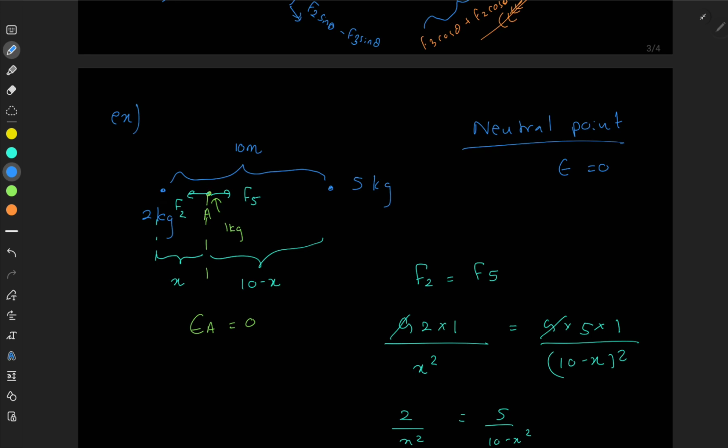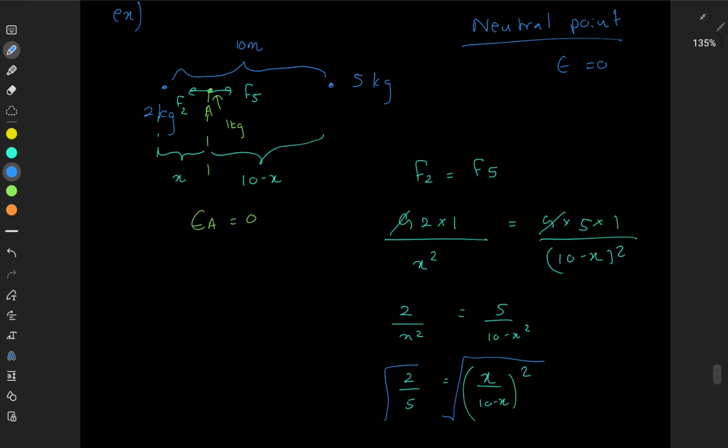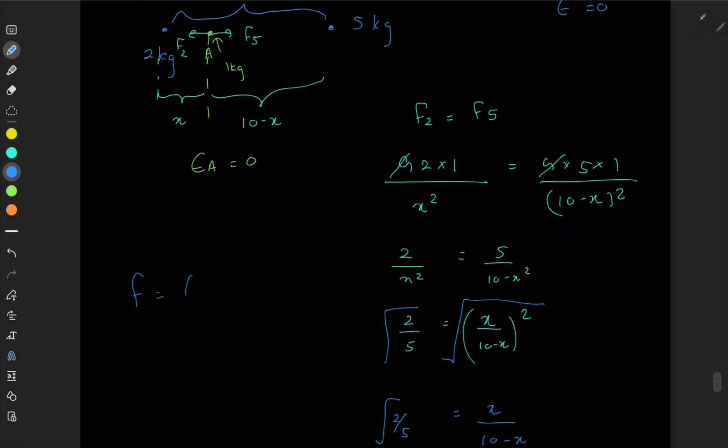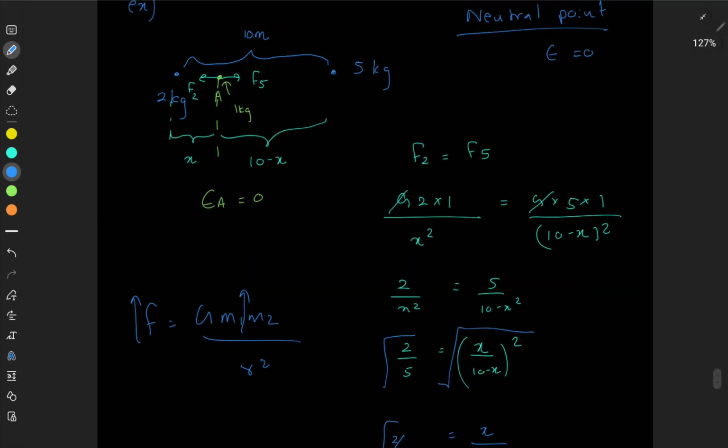Now why is that? It has to be the case because F equals G m1 m2 over r squared. Greater the mass, greater the force. But you should understand F2 should be equal to F5. So 5 kg has a great capacity for a greater force because of its greater mass.